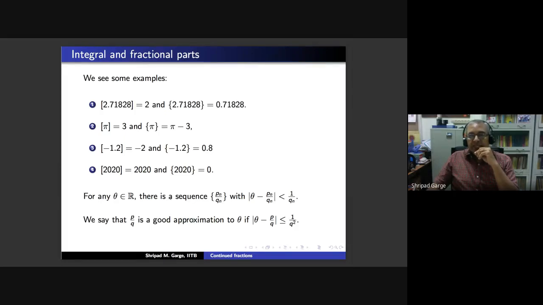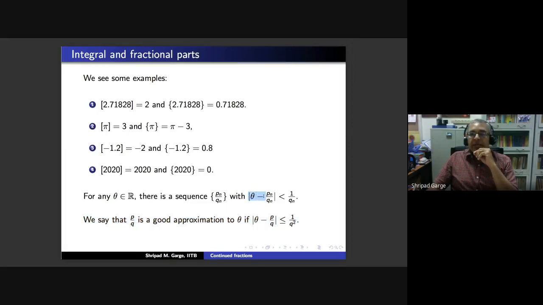This is something which is a normal occurrence, an ordinary occurrence, and now we are going to define a rational number giving a good approximation to a real number. So we say that p by q is a good approximation to theta if the distance |theta - p/q| is less than or equal to 1 upon q squared.